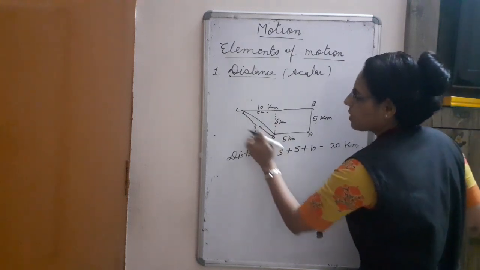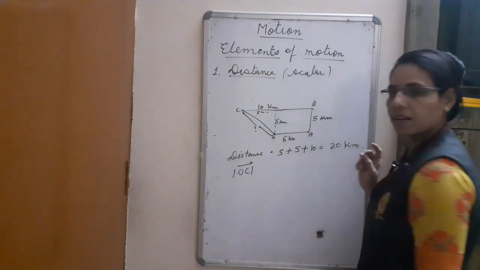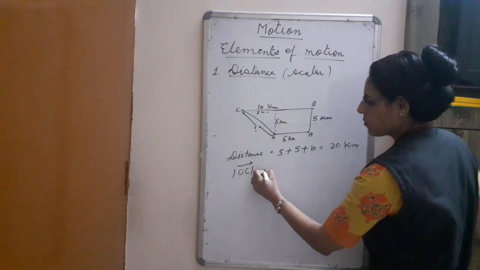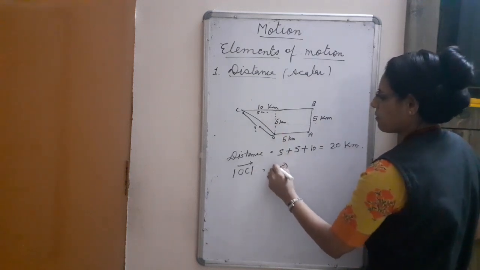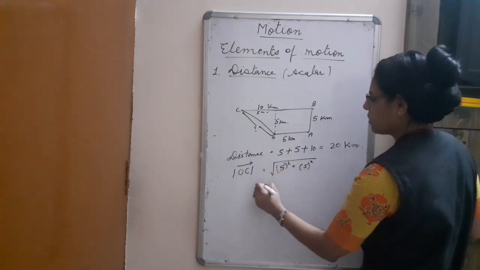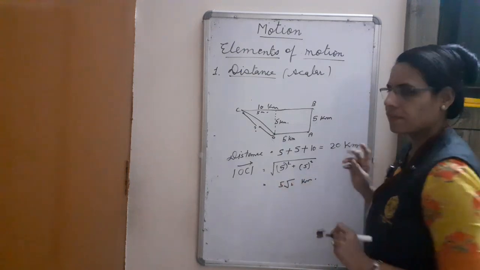So the direction is OC, and then 5 square plus 5 square. This is the formula. So 5 root 2 kilometer.